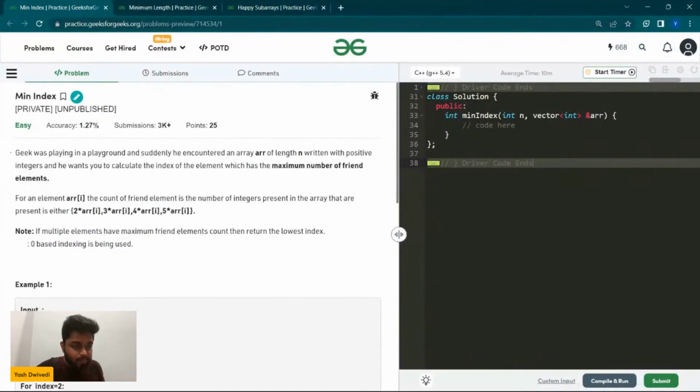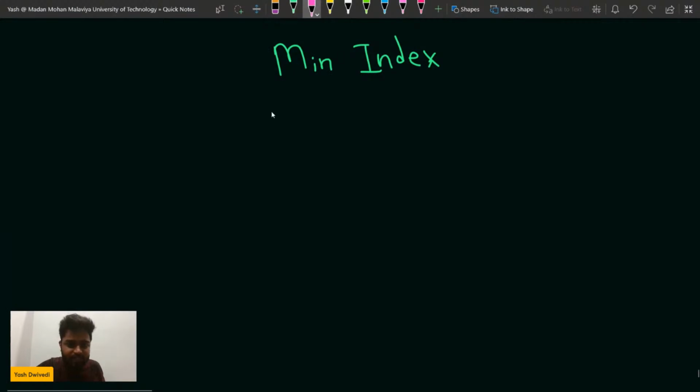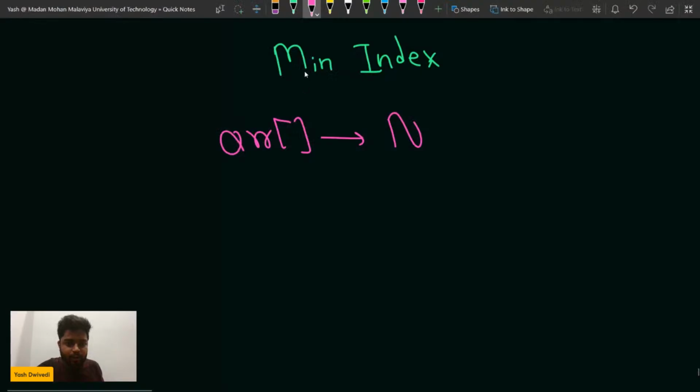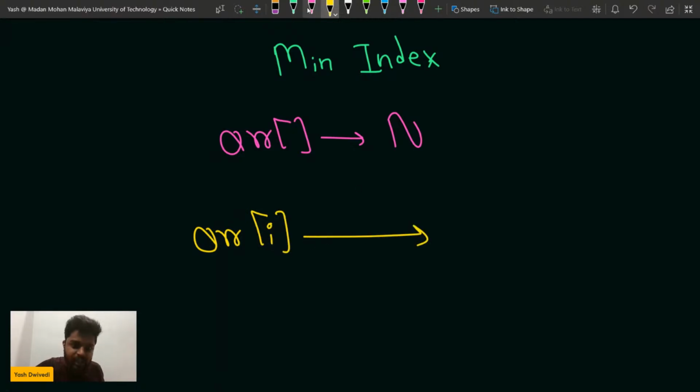Now, Geek was playing in the playground and suddenly he encountered an array of length n. So we have been given an array ARR which is having a length of n. Definitely I also use the hash map. So we have been given this array with the length as n, and the geek wants you to calculate the index of the element which has the maximum number of friend elements. So for a particular ith element, who are going to be considered as friend elements?